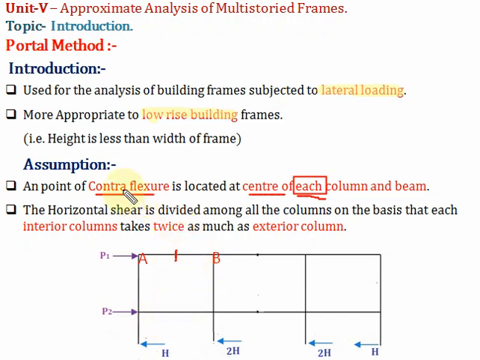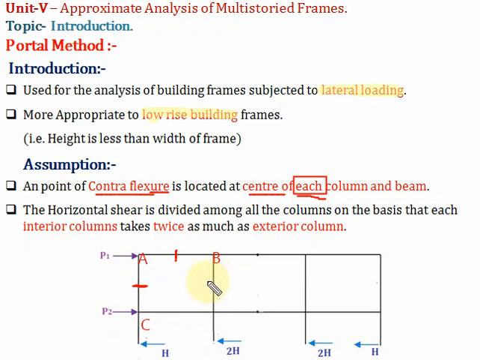Now what is the meaning of contraflexure? Contraflexure is nothing but where the bending moment value is 0, or where the bending moment is changing its sign from positive to negative. For example, for this column, suppose we name it AC. Where is the point of contraflexure? The point of contraflexure is at the center here.